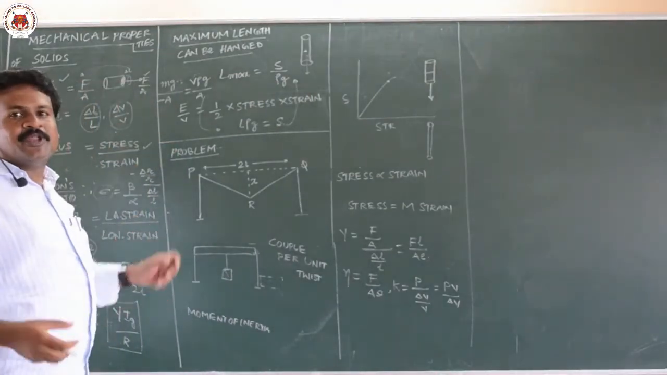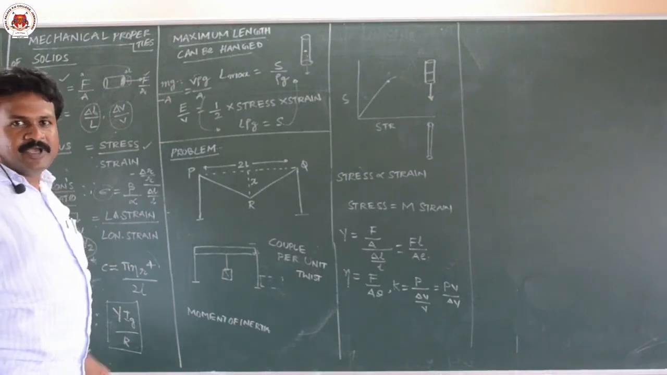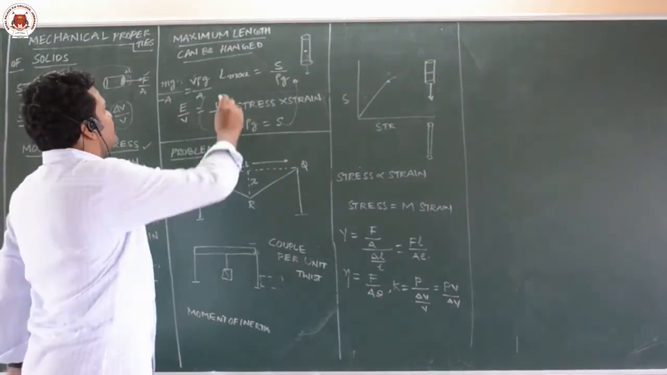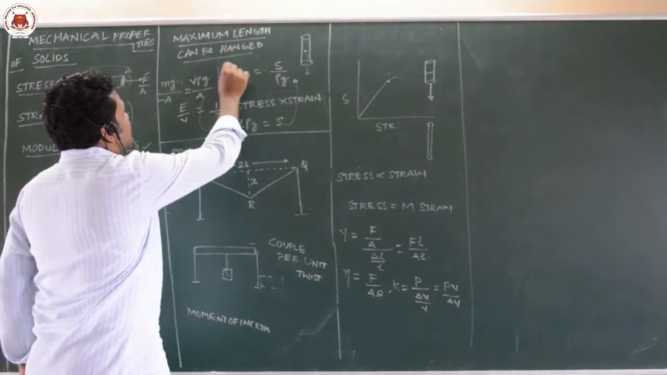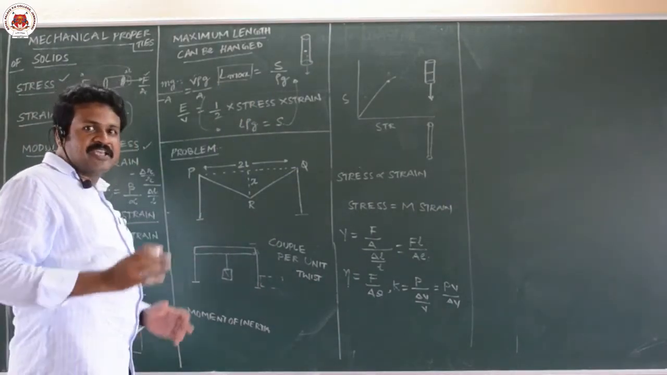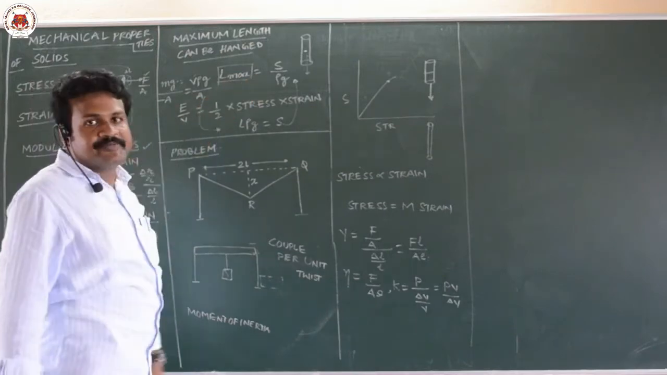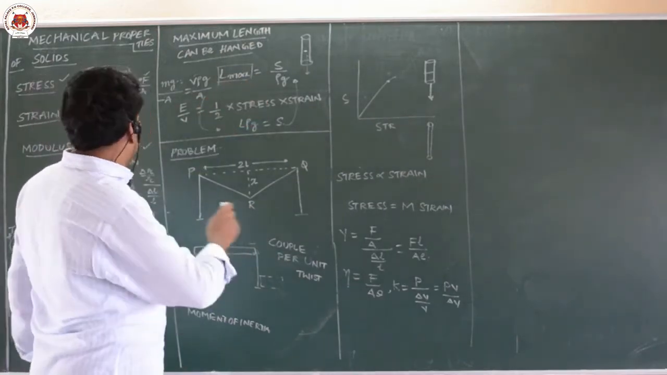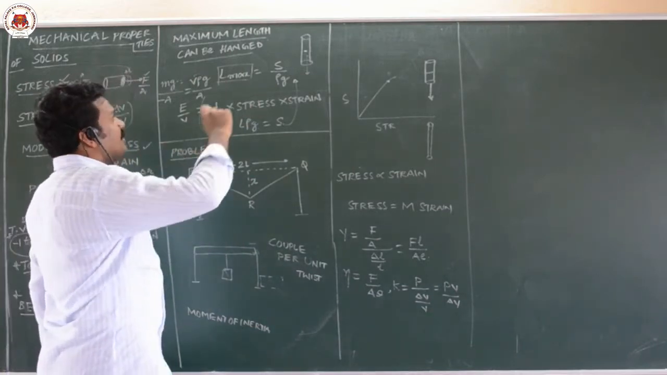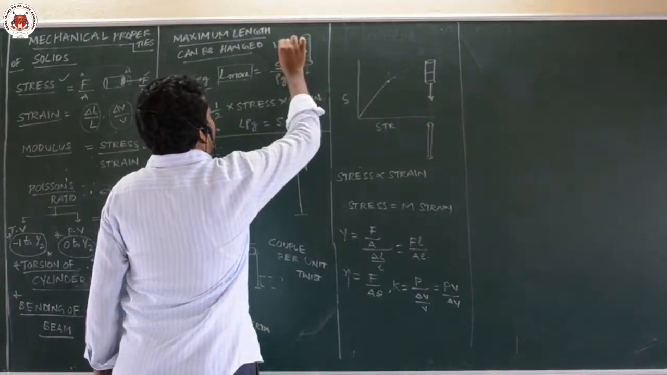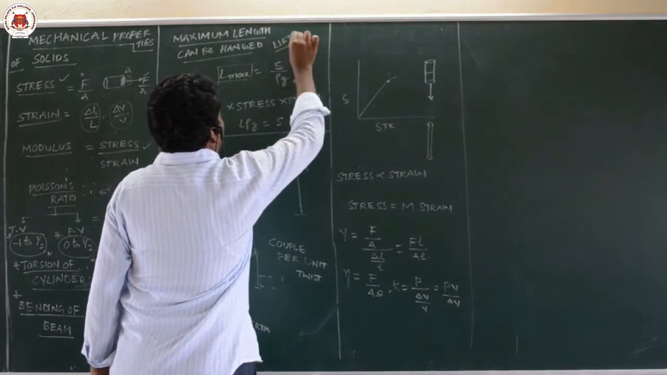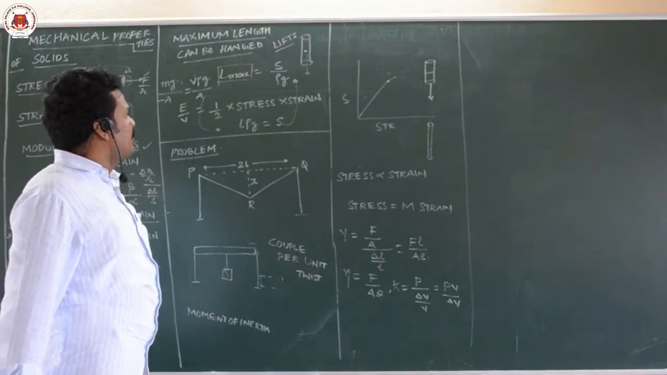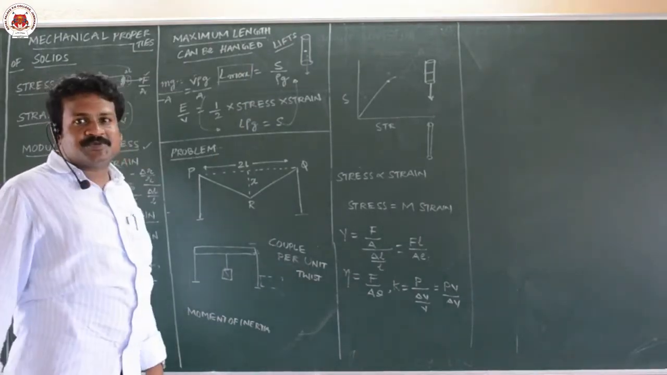Sometimes a wire will break on its own weight. Because of its own weight, it will break. So how much? That stress we call the breaking stress of the wire. So this is the maximum length that can be hung in the case of a wire. These concepts are very useful in the construction of lifts. If you go to shopping malls, we will have lifts in buildings and apartments. Everything is based on these mechanical properties of solids.